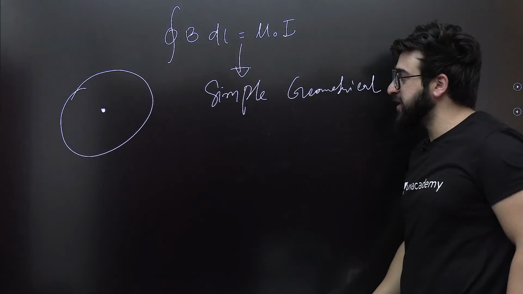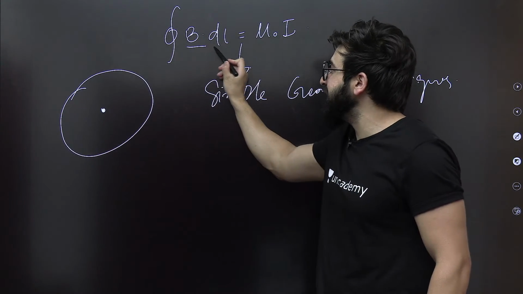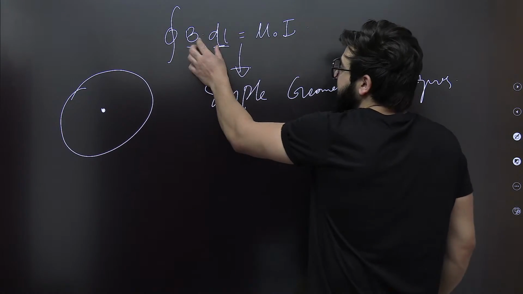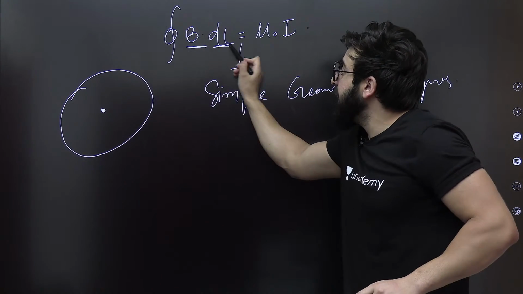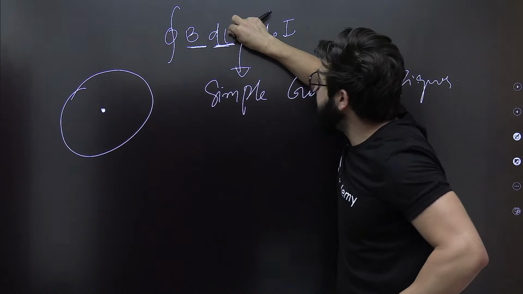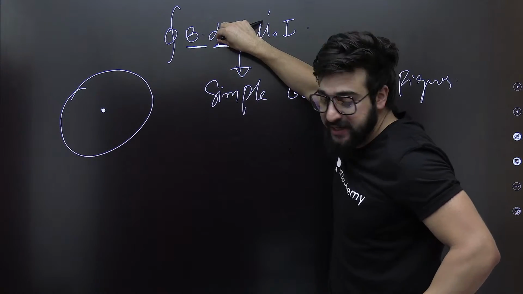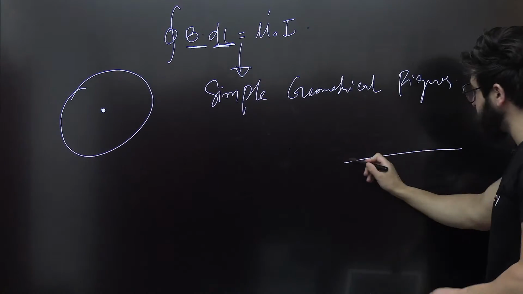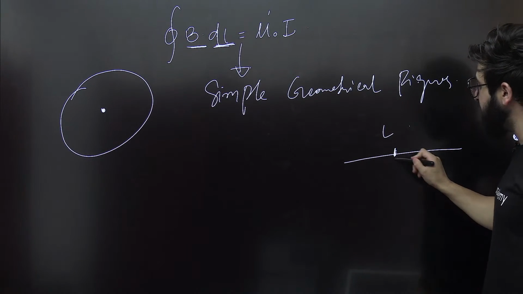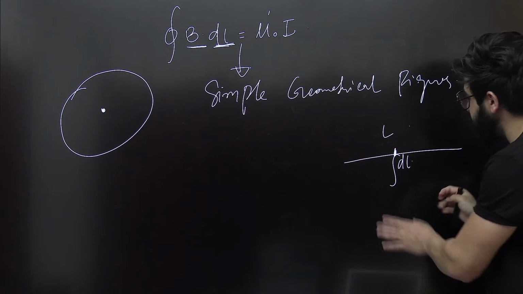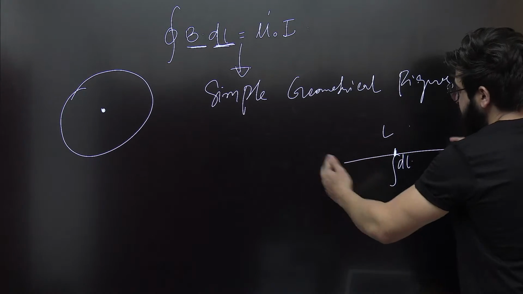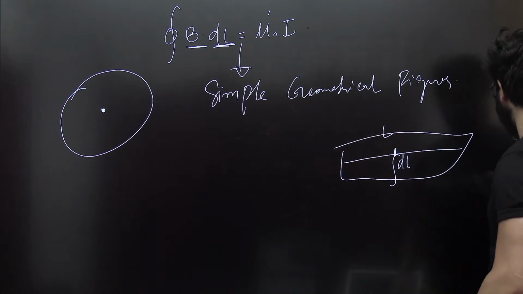I'll tell you why we cannot exactly use this. So this is basically B dot dl. That means we can find the magnetic field along the line integral. Line integral means an integral along a line. If for example this is a line of length L, and I say this small element is nothing but dl, if you integrate this, it will be a line integral. The integration of this dl will give us the full L.